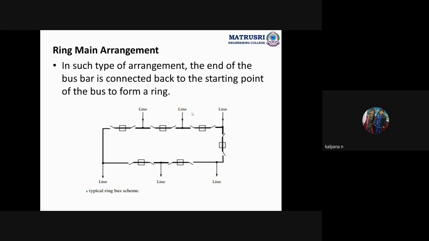Load or power from the lines. That means each line will be fed the power supply from both sides. Ring type కాబట్టి ఎటు నుంచి అయినా supply రావచ్చు. Okay, this is also reliable. If any fault occurs here, from this side we will get it. If we get a fault on this side, from this side we will get it.